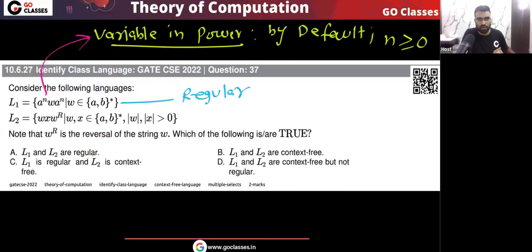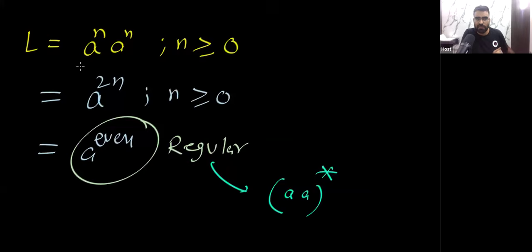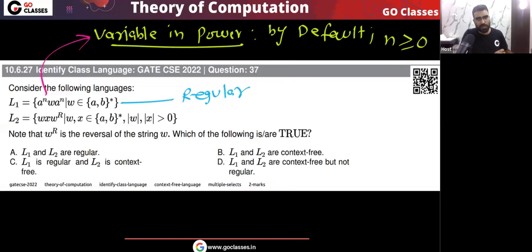So remember, before answering any question, first you understand the given language, which strings belong to the language, which strings do not belong to the language. Okay, tell me about L2. In this question, what about L2? The L2 is wx w reverse, where w comma x both belong to ab whole star, and wx length is greater than 0.